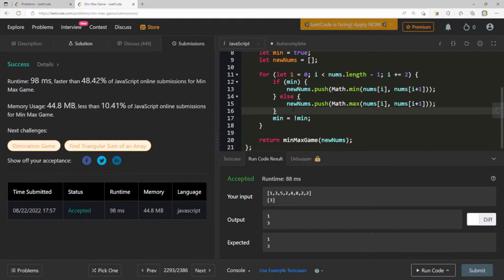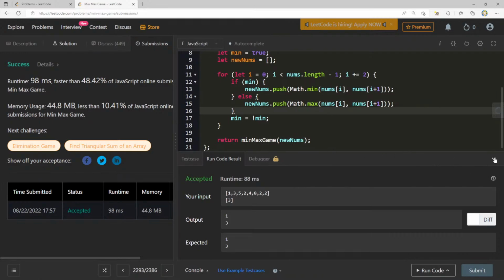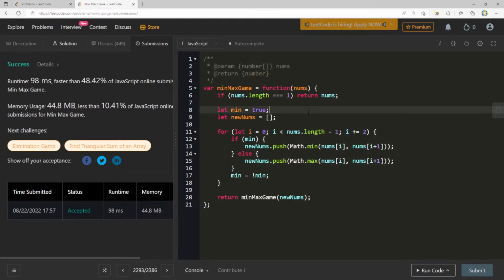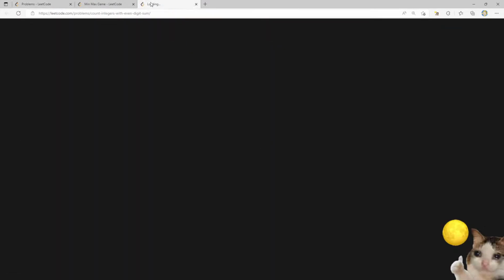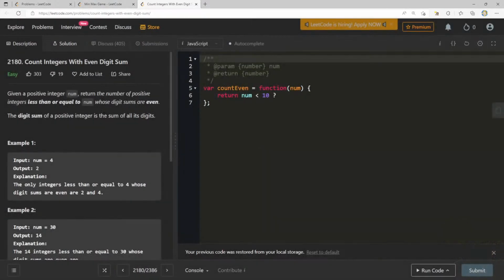Sweet. Yeah, there's absolutely, I mean, this is true with anyone, right? I'm definitely better at some things than I am at others when it comes to these algorithms. Like these recursion problems, I just feel good about them. But then this one we tried to do earlier, count integers with even digit sum, seems easy enough, but I just can't wrap my head around the math.